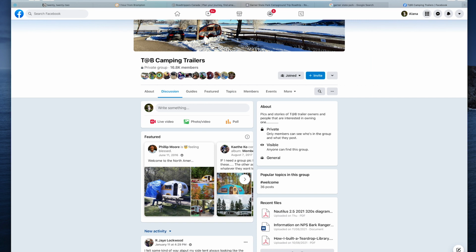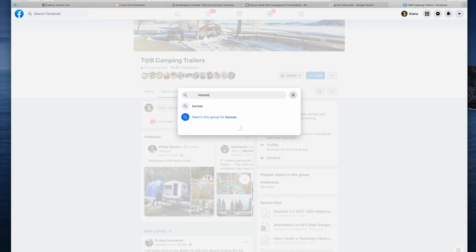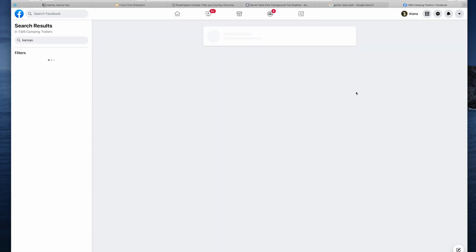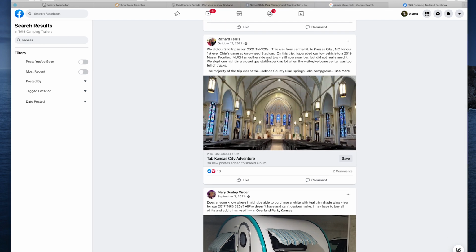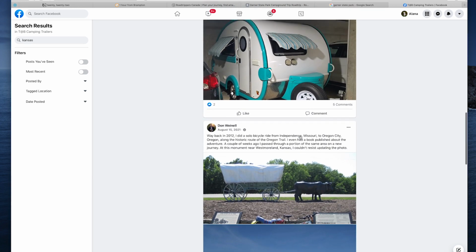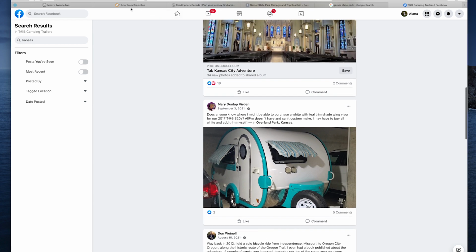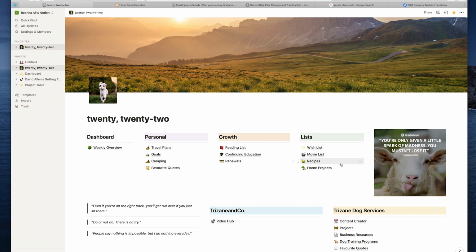I also use Tab Camping Trailers forums or any type of camping forum to find reviews, and I will just go into their search feature and I will look up something, say Kansas. So anyone who has visited Kansas and they posted it in here, I can see if they tagged where they were at, and I can look it up and get firsthand experience from them. There are some other apps that I can use as well, which are on my phone. I can use iOverlander or Campendium.